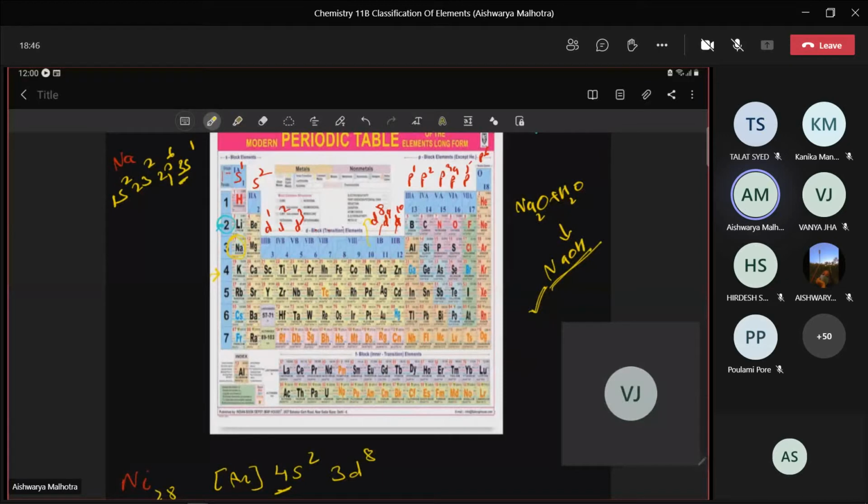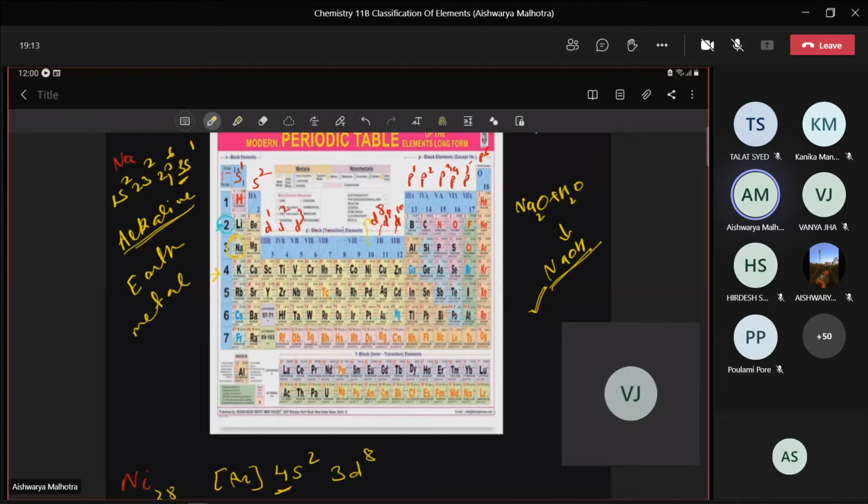This group number 2 is known as alkaline earth metals. Now, can you guess the name? Why is it so? What do you mean by alkaline, first of all? Basic in nature, water soluble.